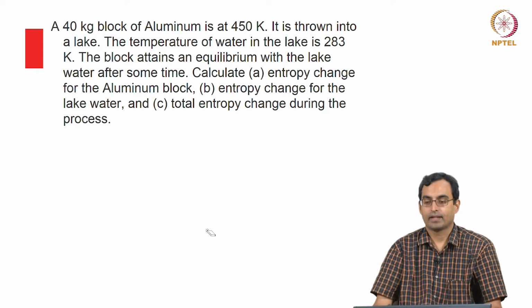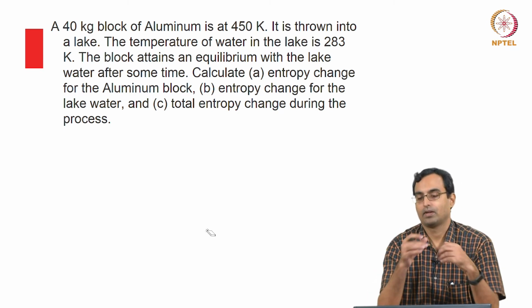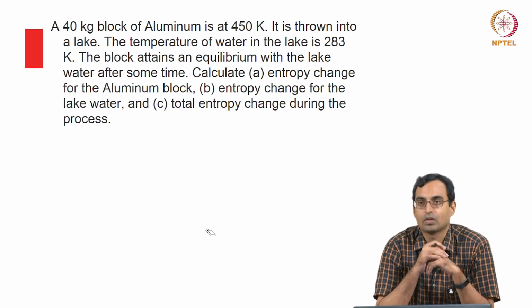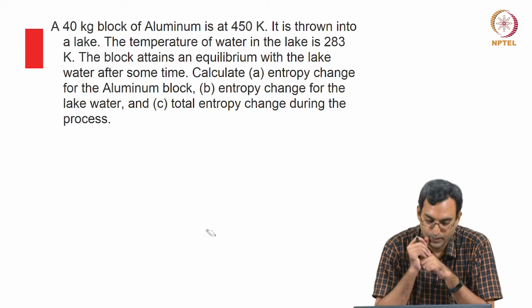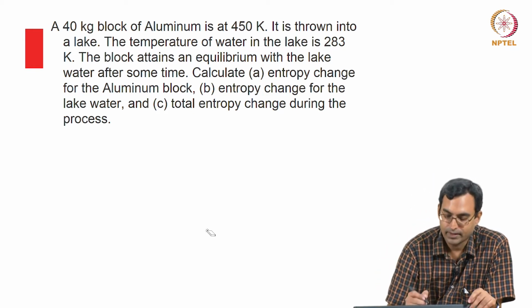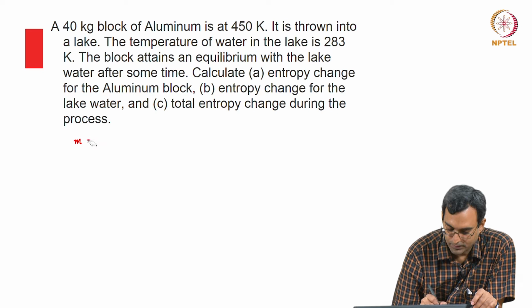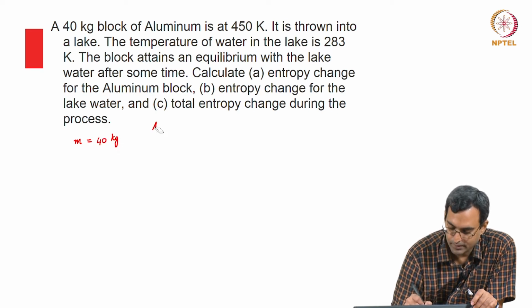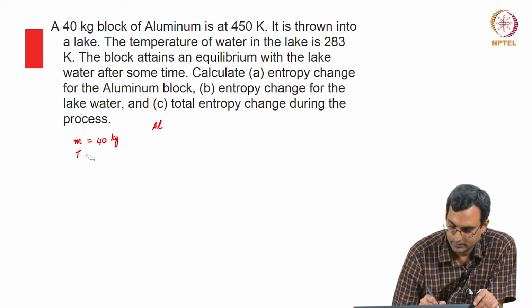So let us look at this problem. It will also possibly give us some new concept which we can discuss after doing it. So we have a 40 kg block of aluminium. So the mass of the block is 40 kg. Substance is aluminium. The temperature initially for the aluminium is 450 Kelvin.